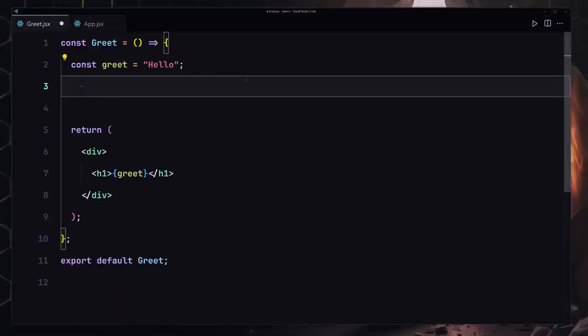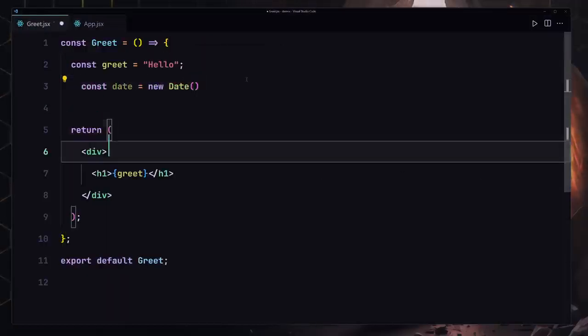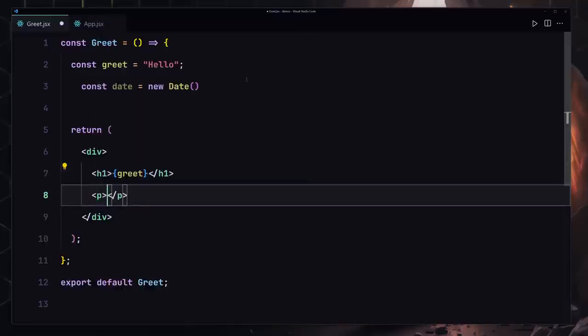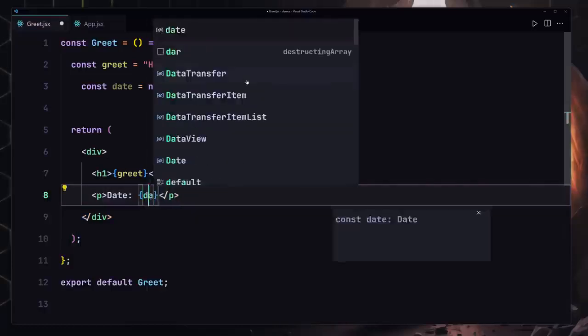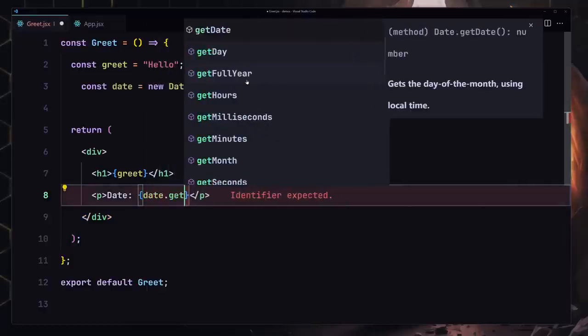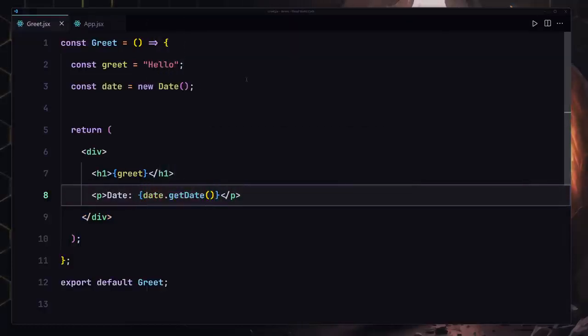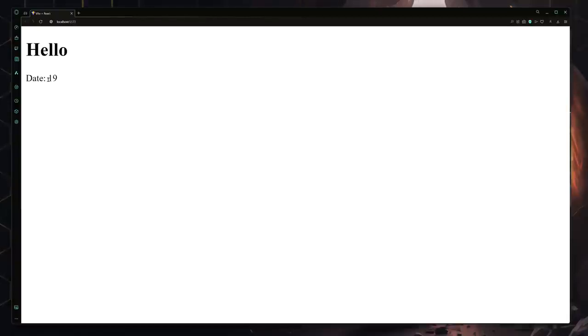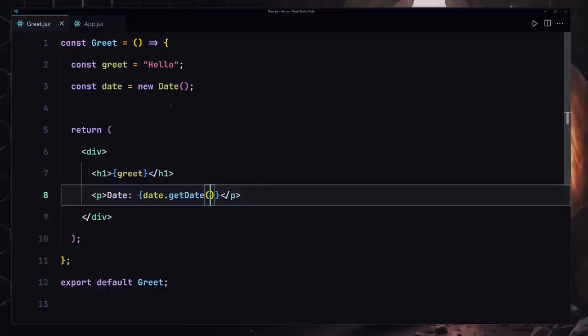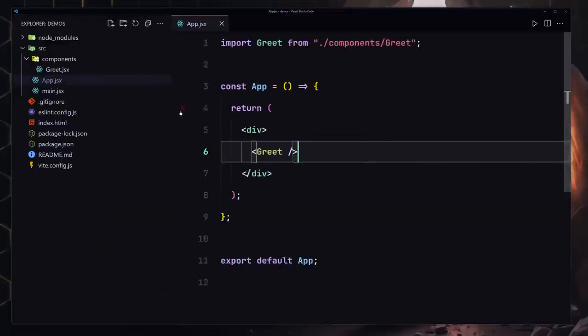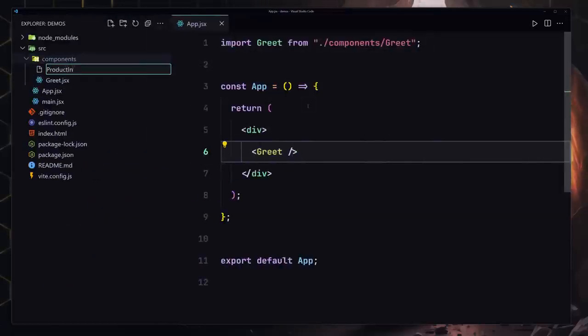We also have to render the date, so I'll just use like date, and now let's just use our new date, and now render it right here. So I'm going to just provide date as a label, and here we are going to be rendering our date, and now we have to access the get date method on there. So now if I save my file, it's going to give us like the date is 19. So that was the first portion of this exercise. Now let's just create another component with the name of product info.jsx. JSX, there we go.